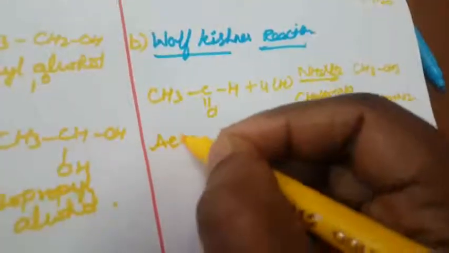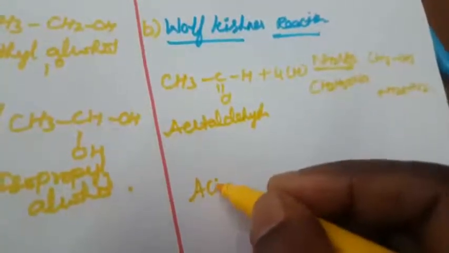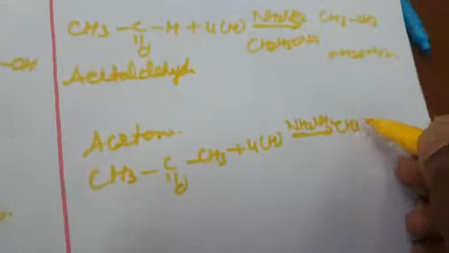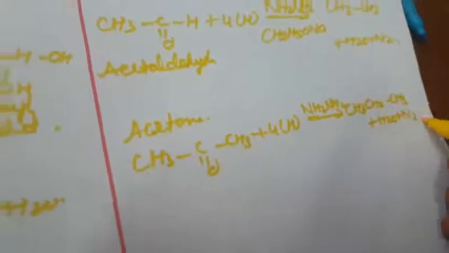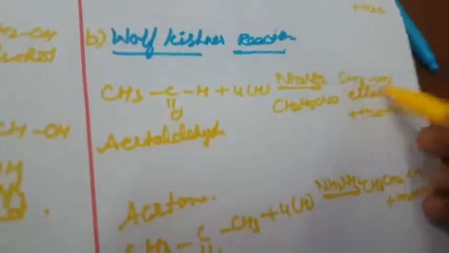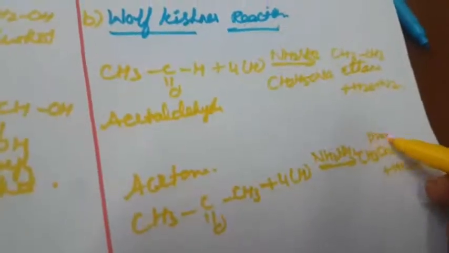Next, this is acetaldehyde. Another one is acetone. What is the formula? CH3 C double bond O CH3. Again reduction in the presence of NH2NH2 forms propane, CH3 CH2 CH3, plus H2O plus N2. So this is another one, acetone. What is the name of this compound? With 2 carbons, that is ethane. With 3 carbons, that is propane.